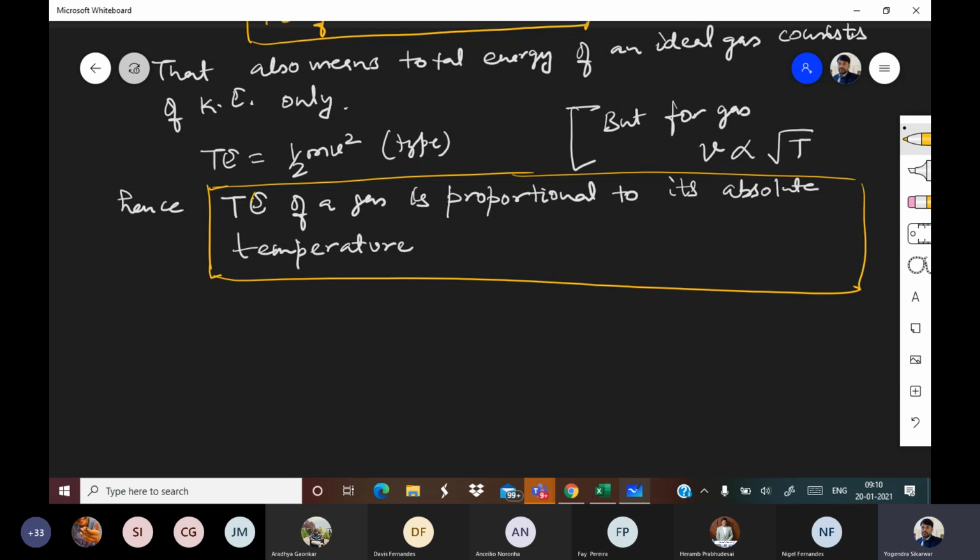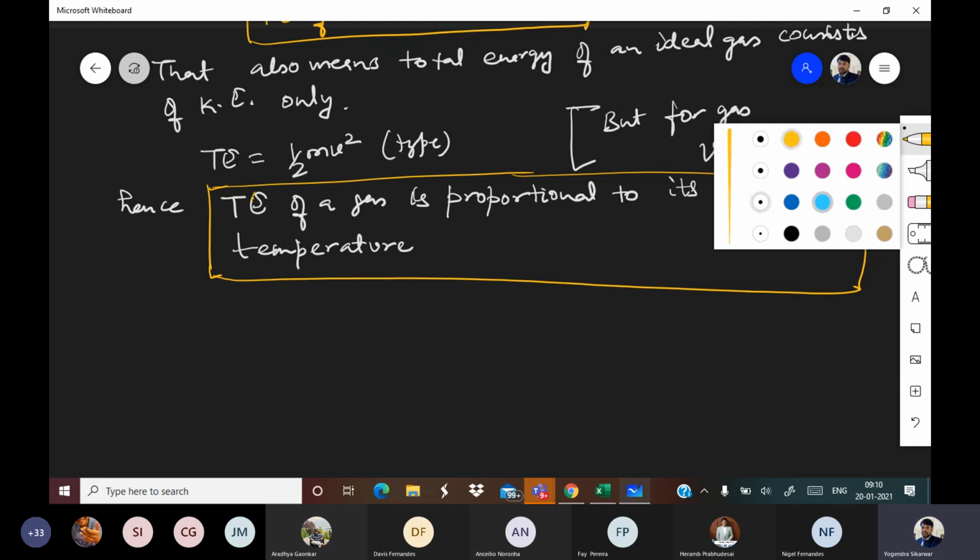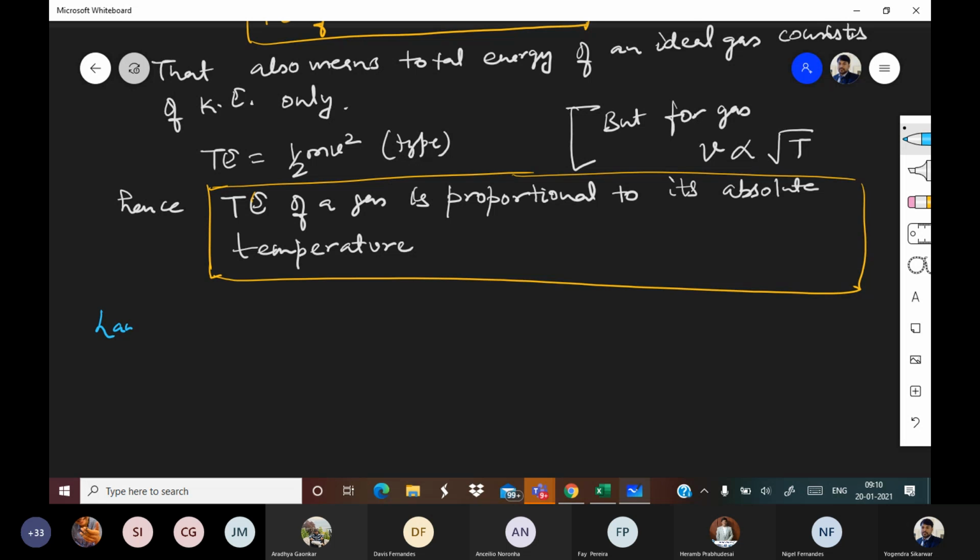Now, there is something called the law of equipartition of energy. This is an interesting law.